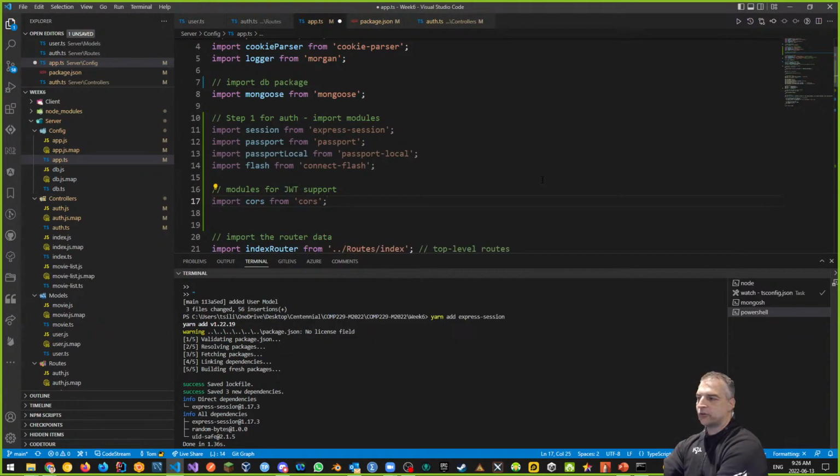And CORS is cross-origin resource sharing. We're going to put it in there. We don't need it, but we're going to put it in there. And then what we want to do is define our authentication objects.